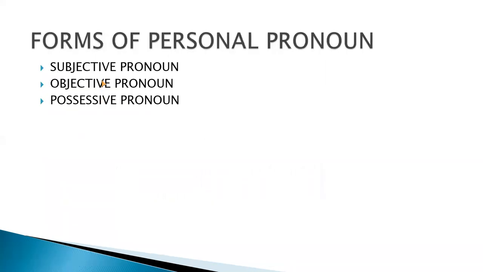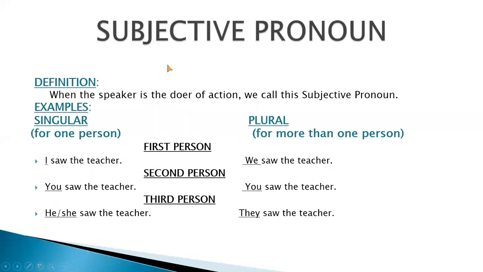Now we are discussing the forms of personal pronouns, that are subjective pronoun, objective pronoun, and possessive pronoun. In subjective pronoun, the speaker is the doer of the action, and I have given you the examples for the singular and the plural persons.